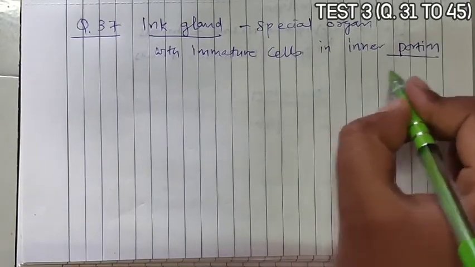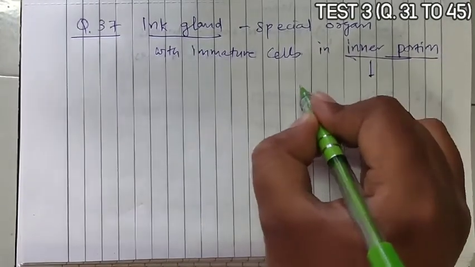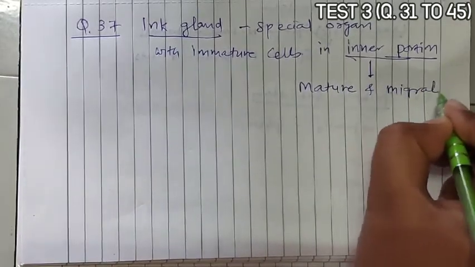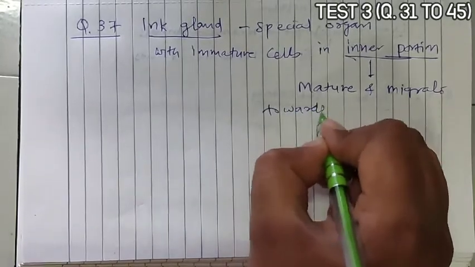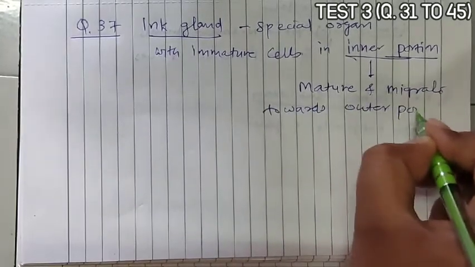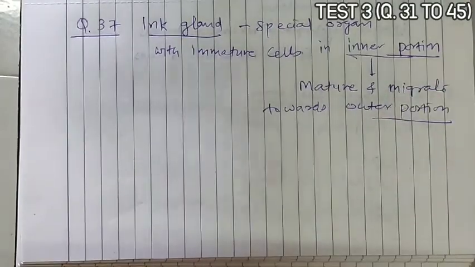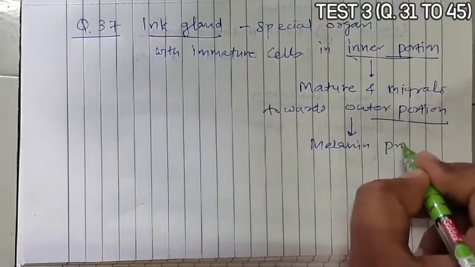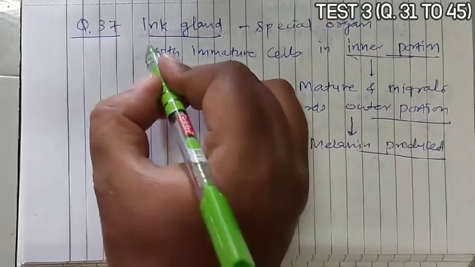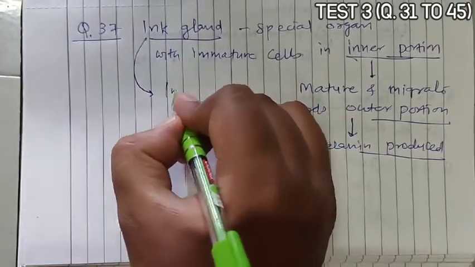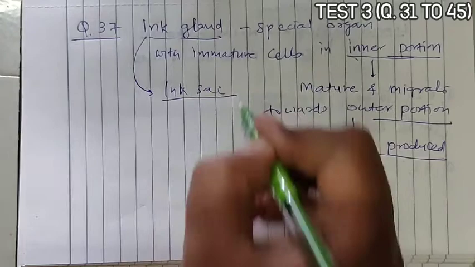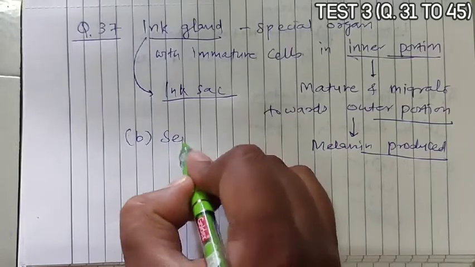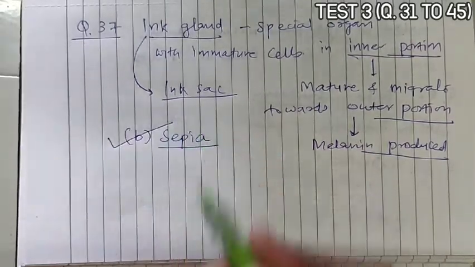From this inner portion, cells gradually become mature and migrate towards the outer portion of the gland. Later on, melanin gets produced. Now this ink gland is present within the ink sac. This type of ink gland is found in Sepia. So it is the correct answer.